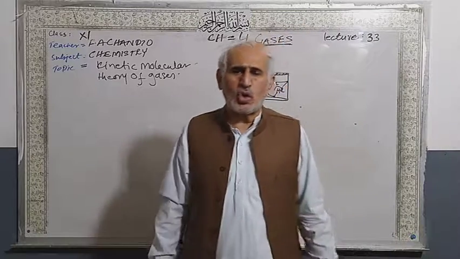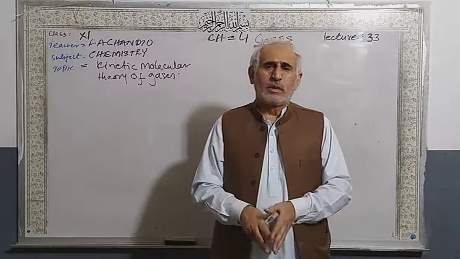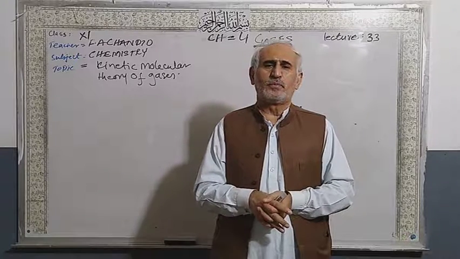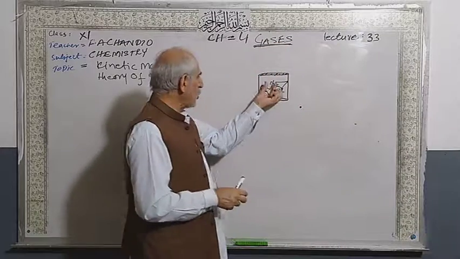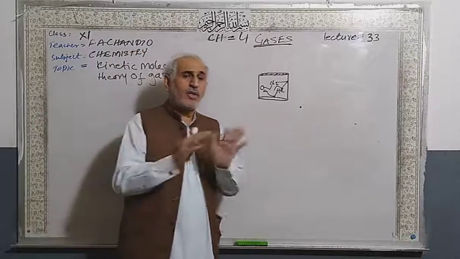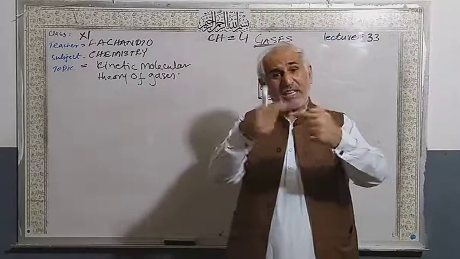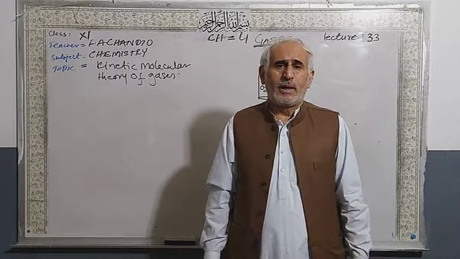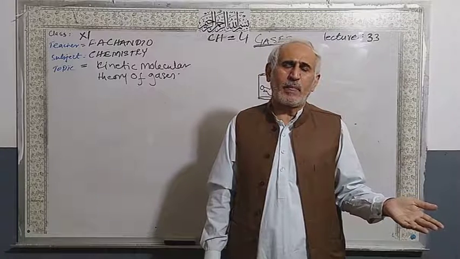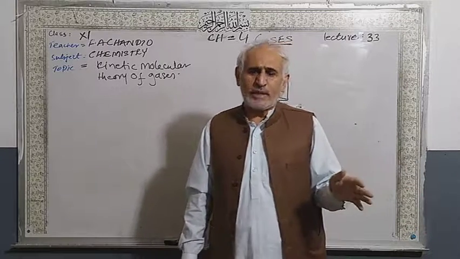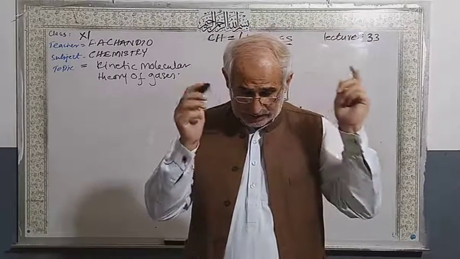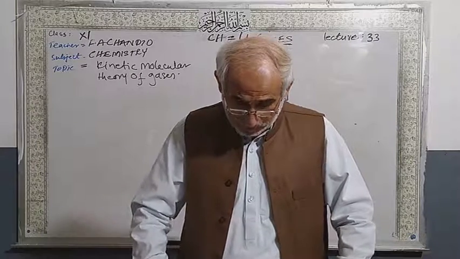Elastic collisions are those where there is no loss or gain in energy. When there is no loss or gain of energy, they physically strike. Loss or gain of energy would mean there is a chemical reaction between them. So these collisions will be perfectly elastic, with no loss or gain in energy. This is the third point.